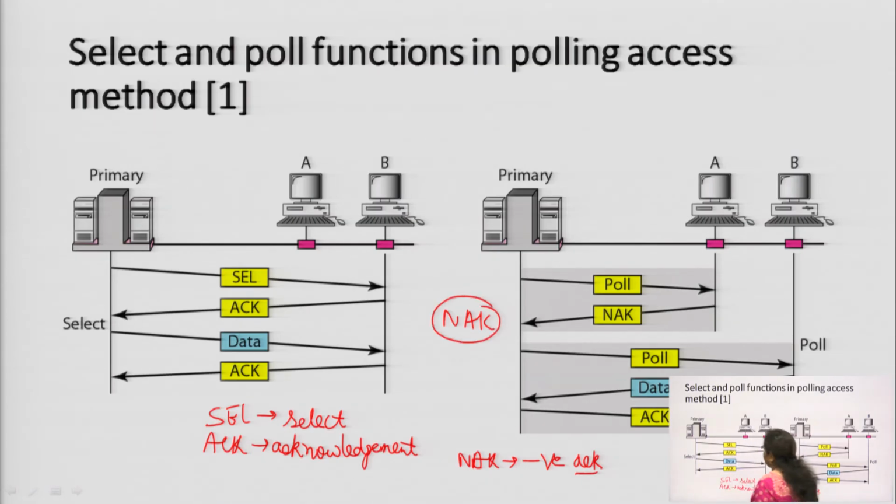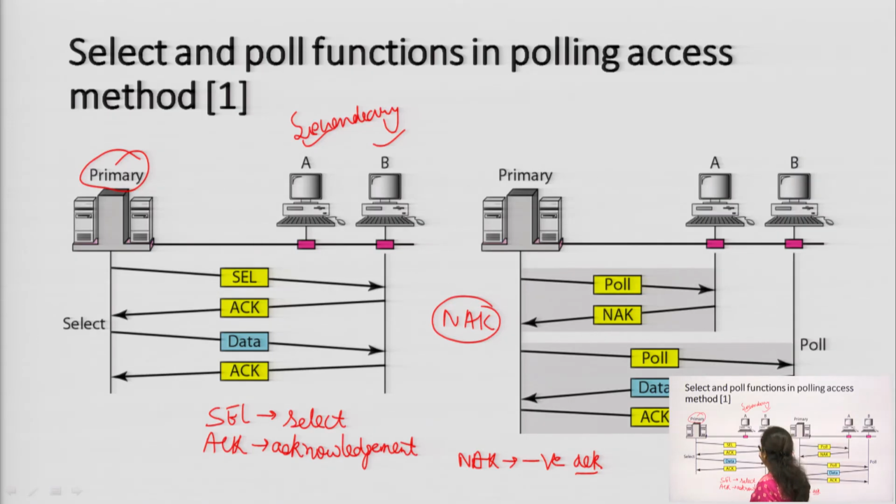Now, how will this work? As you can see in this first diagram, this is the primary which will initiate the transmission and wants to transmit the data, and there are two stations, two computers, A and B. It will select any one of the secondary computers, these two being secondary, to send to.